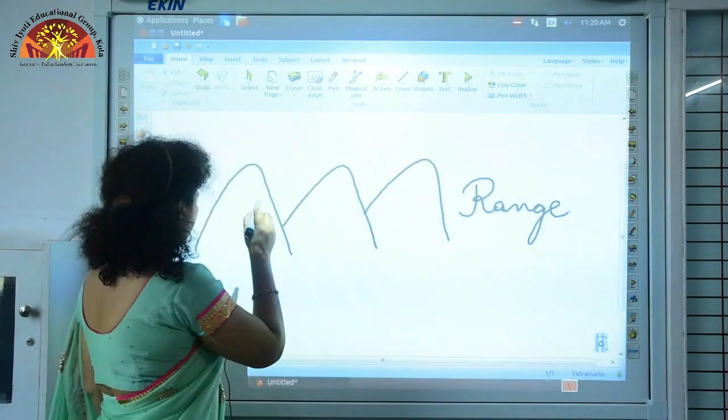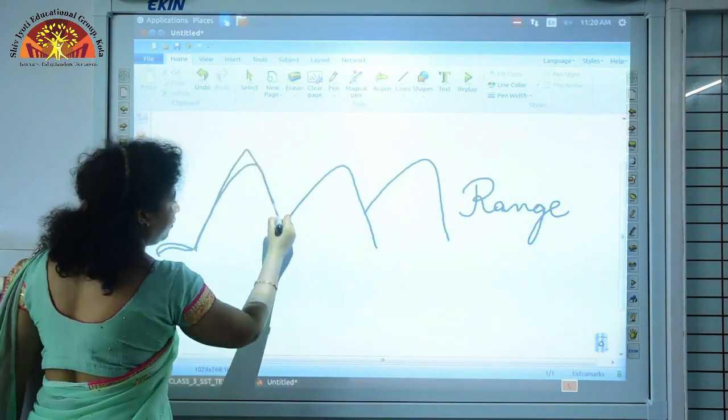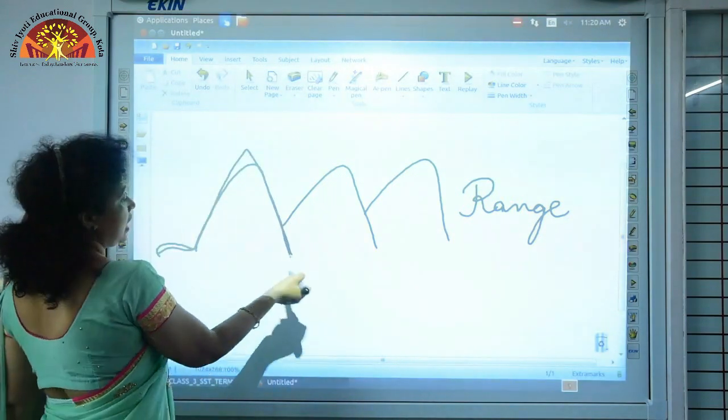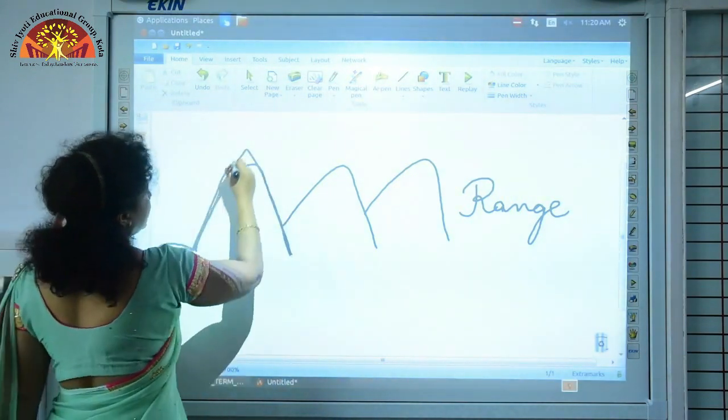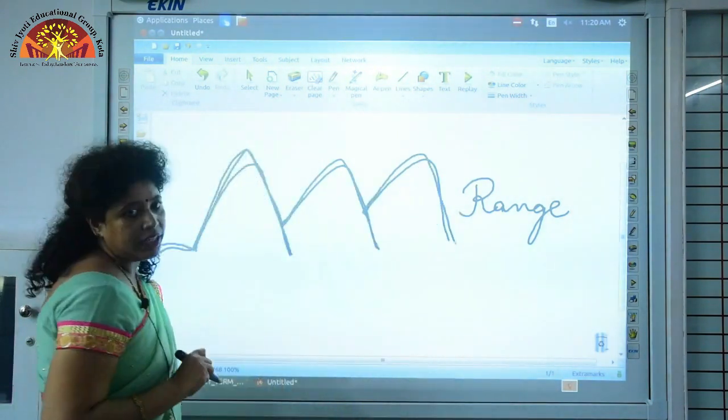A chain of mountains, or a line of mountains, is called a range.